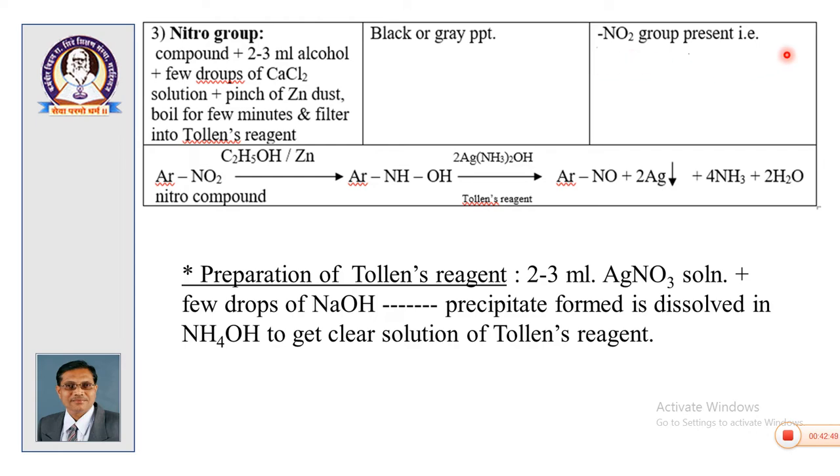This indicates presence of nitro group. Basically, nitro group is neutral in nature, but if the nitro group is present in basic compounds, then the compound will be basic because of amino group and not because of nitro group. In case of nitroanilines, both these tests are observed. So, this nitro group is investigated by this particular reaction by using Tollens reagent. The procedure for Tollens reagent is given here.